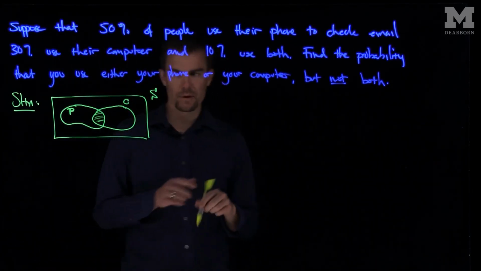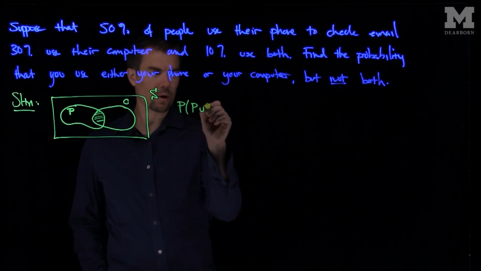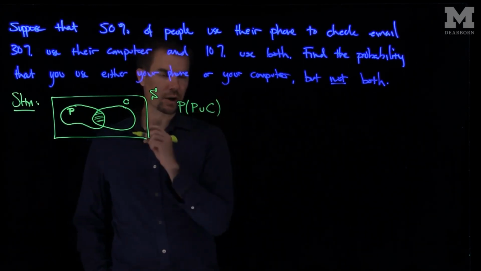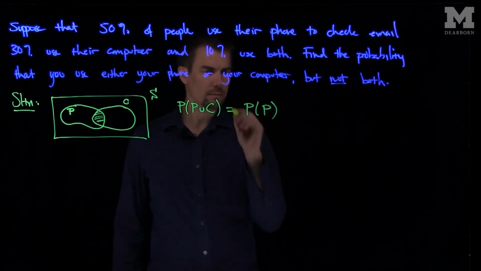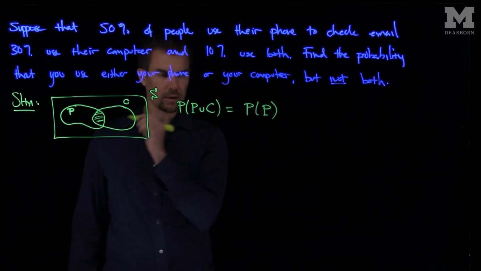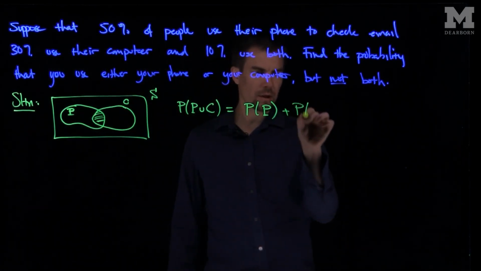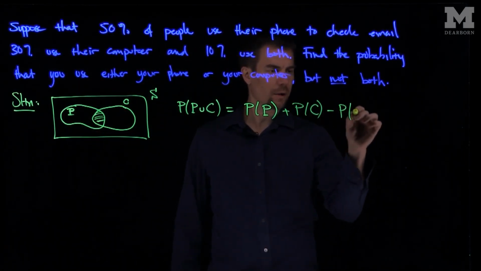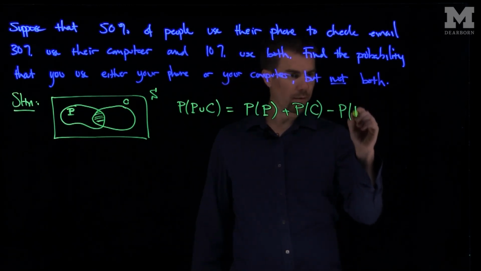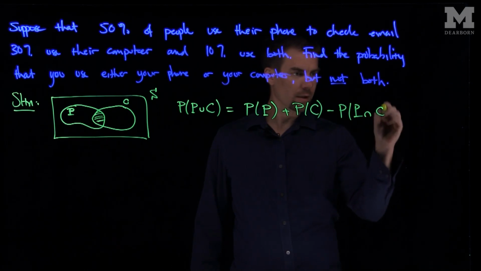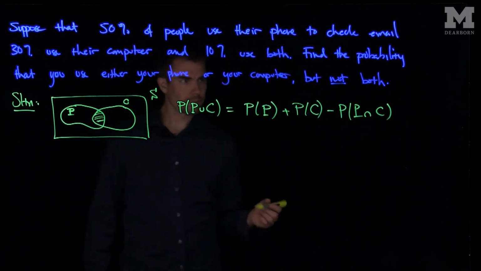And so we recall from a previous video that the probability of using a phone or using a computer to check your email is the probability of using your phone. So we should probably change the notation a little bit to make that a script P. Plus the probability that you use your computer minus the probability that you use your phone and computer. And so we know all these different quantities.